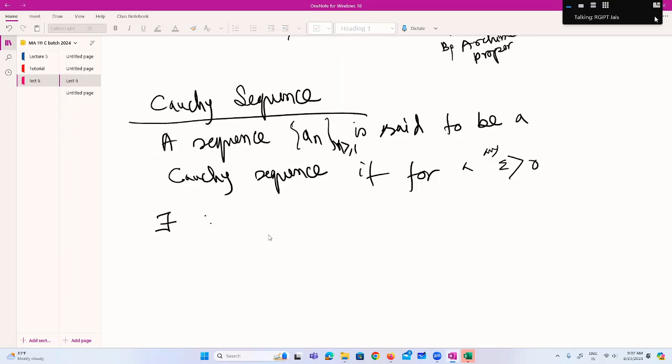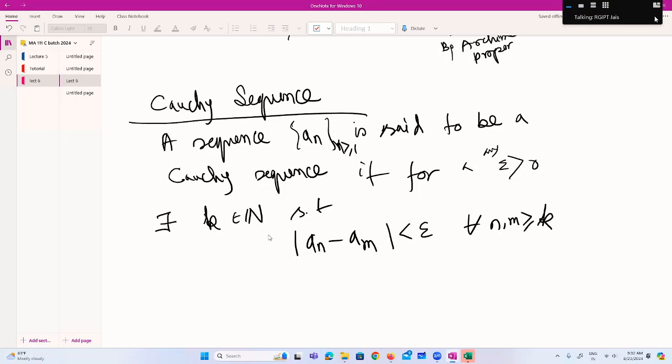|a_n - a_m| < epsilon for all n, m greater than or equal to k. Is this definition clear? So when you say the sequence is Cauchy... Sir, what is k here? k is any natural number.